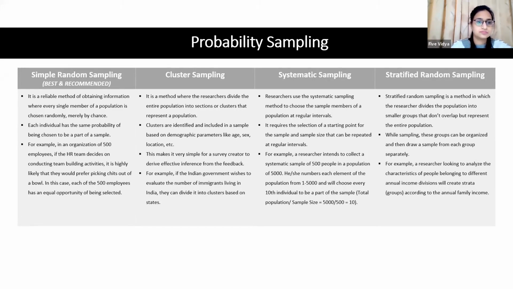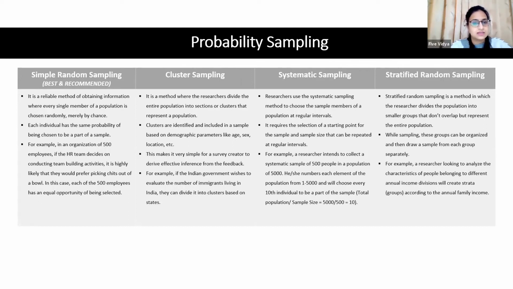But the most common one, for people who are doing research related to employees or customers, is simple random sampling, wherein you just need to select any random person who is available, and you can include that person in your sample. So this is a basic one, and this is the easiest one. You don't have to do anything. Anyone who is easily accessible, you can get the data collection done from them.